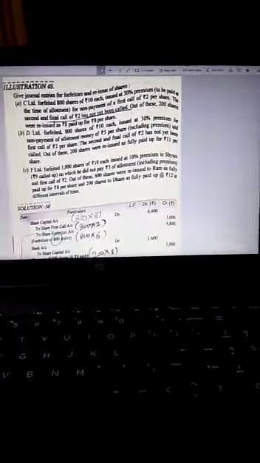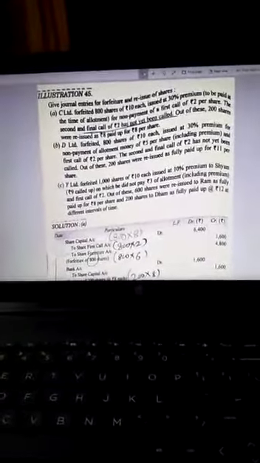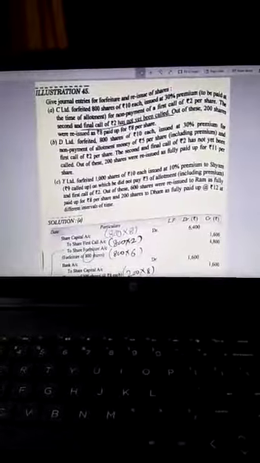Good afternoon, students. While continuing the chapter Company Accounts, chapter number 6, the topic forfeiture and reissue, let's do one more example and illustration that make you clear which type of question you find in the board exam. Yesterday we discussed and did the full-fledged question related to forfeiture and reissue, but today we have to do the question related to forfeiture and reissue in parts.